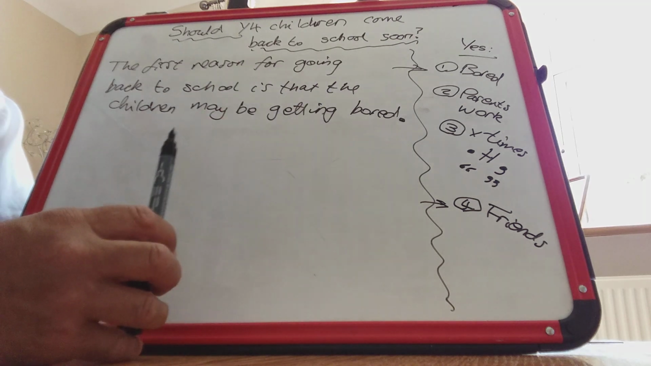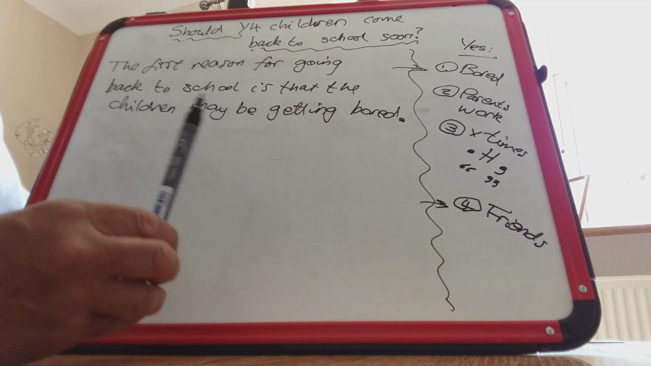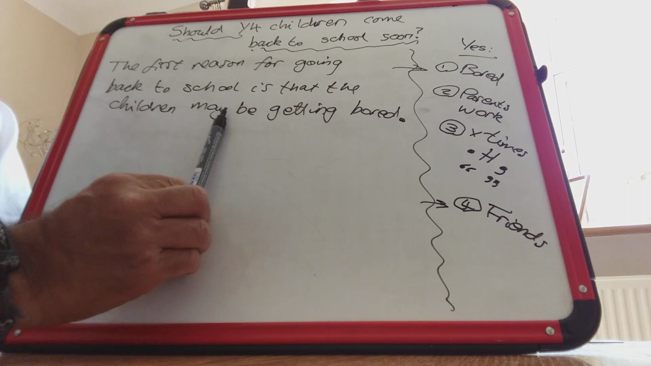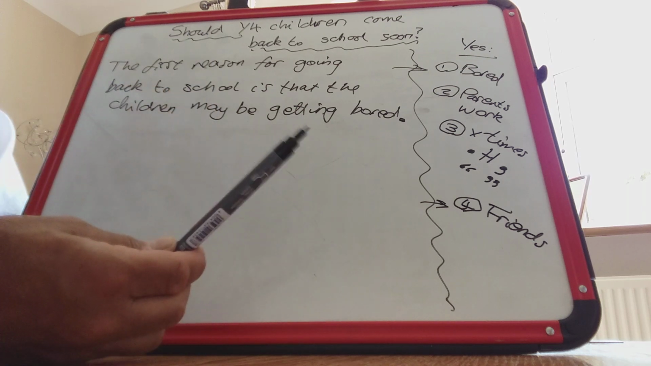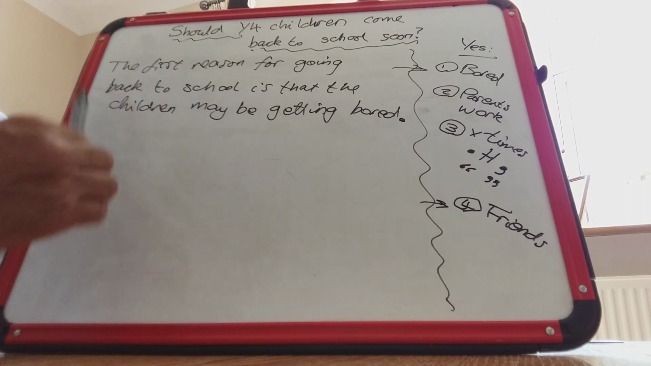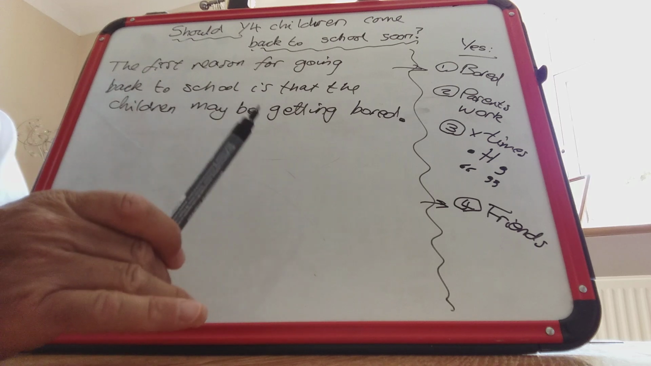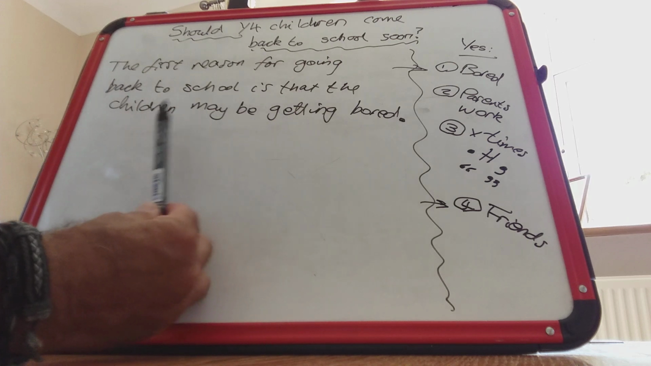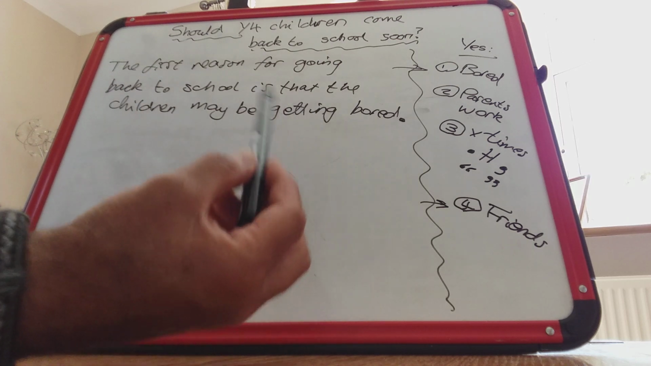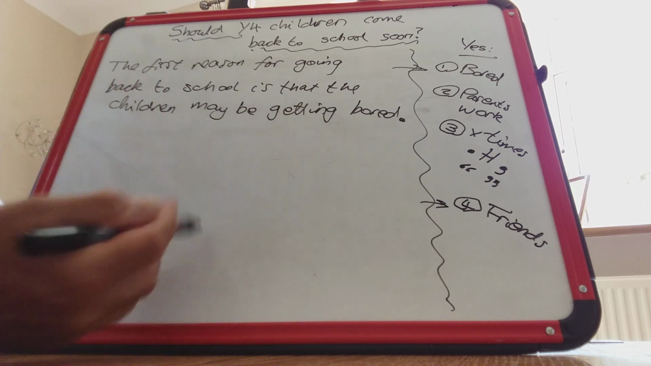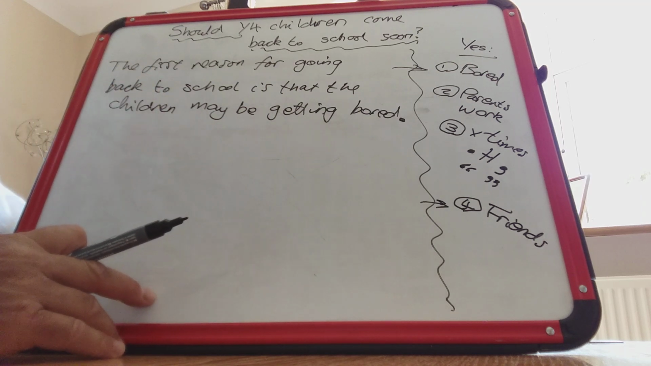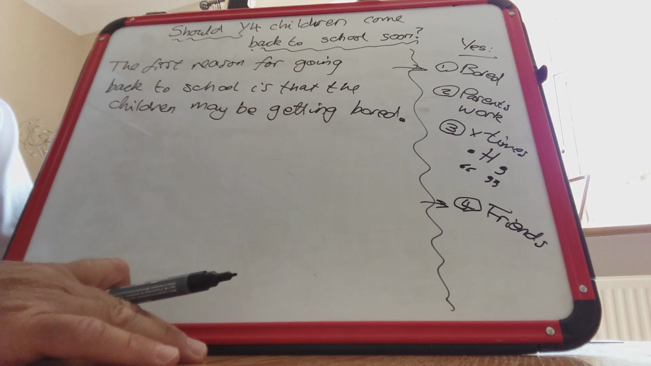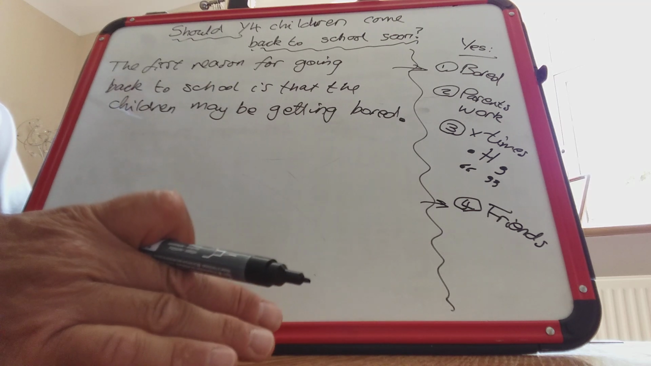Now, if you remember from a couple of days ago, when we write a reason for doing something, we must always explain, we must always give more detail. So you can't just say they're getting bored and then that's it. So with this sentence, I'm saying the children are getting bored. I want to explain why children are getting bored. Now, why are children getting bored? Well, because they can't go out. Why can't they go out?